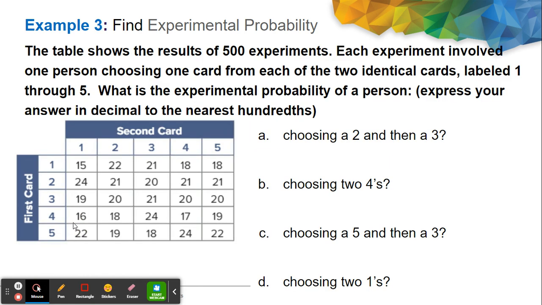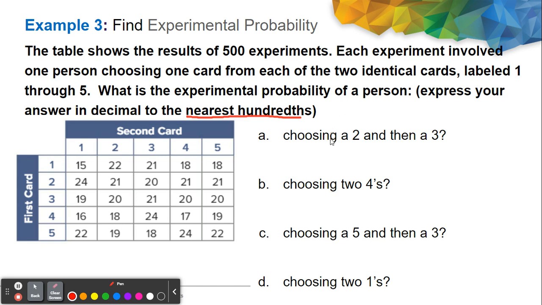Okay, moving on. Let's have example number 3. For example number 3, we have this table that shows the results of 500 experiments. Each experiment involved one person choosing one card from each of the two identical sets of cards labeled 1 through 5. So, what is the experimental probability for persons A, B, C, and D? We're going to answer this one, and we are asked to express our answer in decimal to the nearest hundredth.